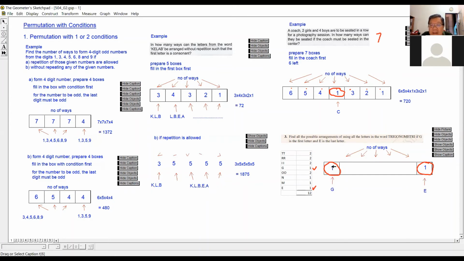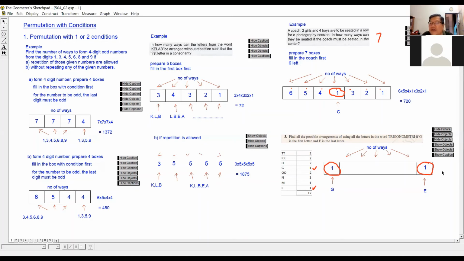So you don't write G here, here you write 1, okay or not? Because the boxes are reserved for the number of ways. We want to fill up the number of ways because we want to multiply them up. Inside our heart, we know 1 because there's only 1 G. Then the last box here, we fill up with E. Since there's only 1 E, we just put 1 there.